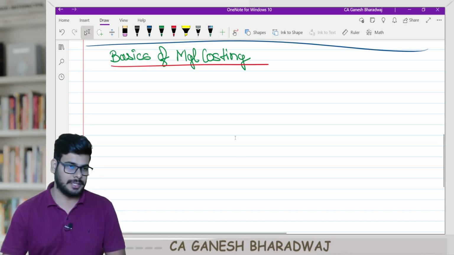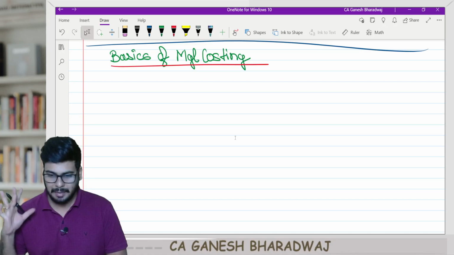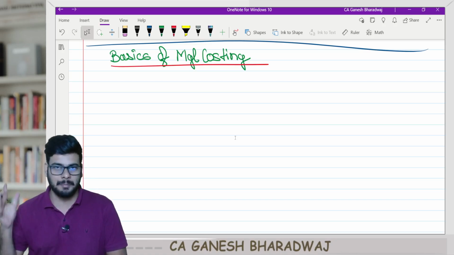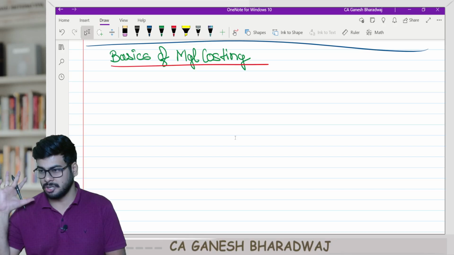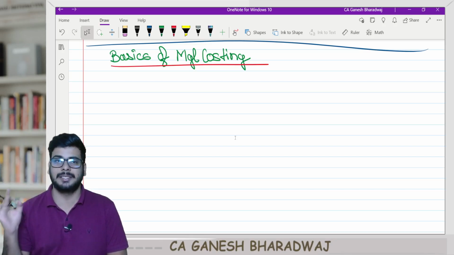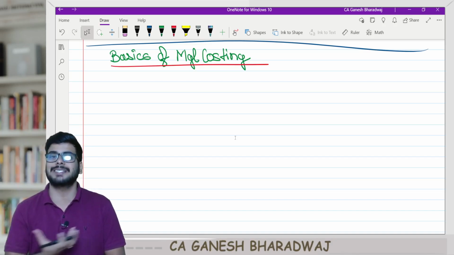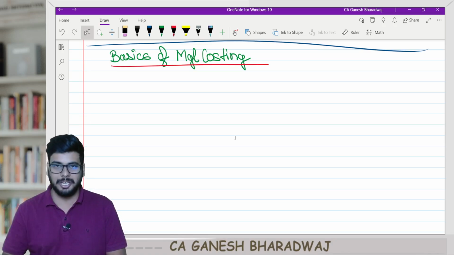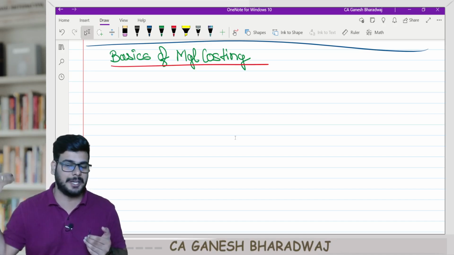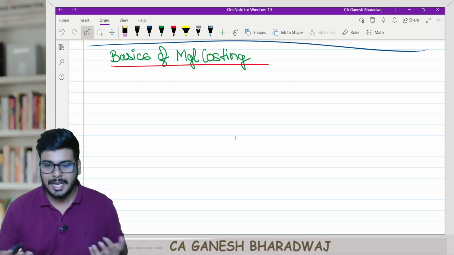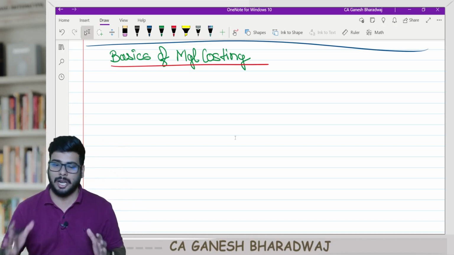Now, marginal costing. What is this? First, let us take down an example, and with the help of this example, we will understand all the basic concepts involved in marginal costing. Every chapter has its own strategy. In fact, inside a chapter also, every concept has a way of learning. This particular area, we will learn by way of an example. Else, if I say the word marginal means this, costing means this, there is no use at all.